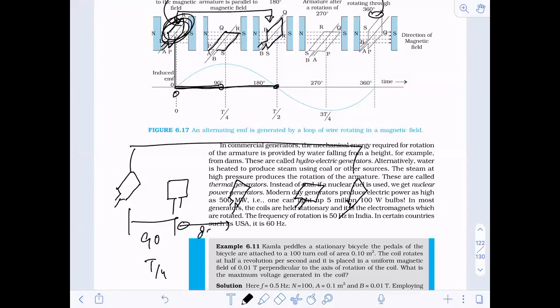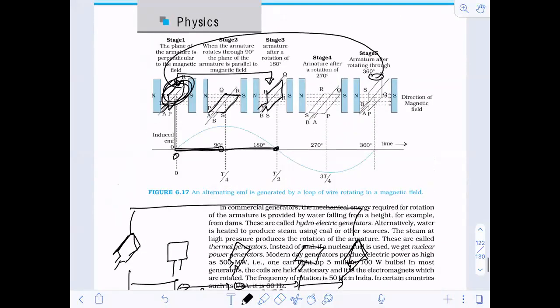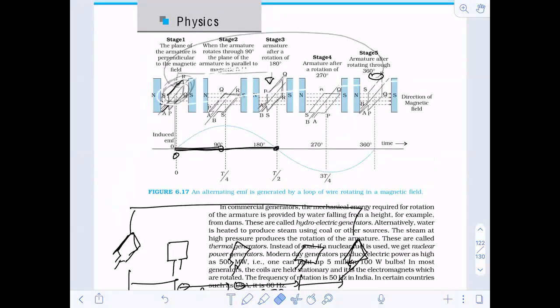This is again 180 degrees, so this becomes T by 2. Then plus 90 makes 270 degrees, so this becomes 3T by 4, and from here to here it is total T. So this is actually the time period. One complete rotation is the time period. That is what T has been shown with.